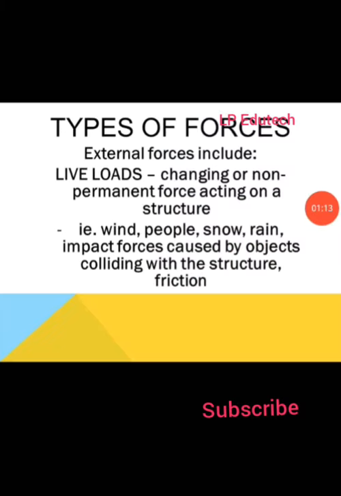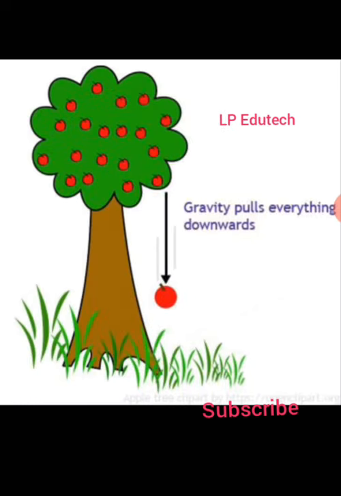Now what do we mean by those forces? External forces include live load, that is, a changing or non-permanent force acting on a structure. For example, wind, people, snow, rain, impact forces caused by objects colliding with the structure, and friction. These are the things which make things happen. They are mainly solar energy, gravitational force, and kinetic energy associated with moving objects on the earth's surface.